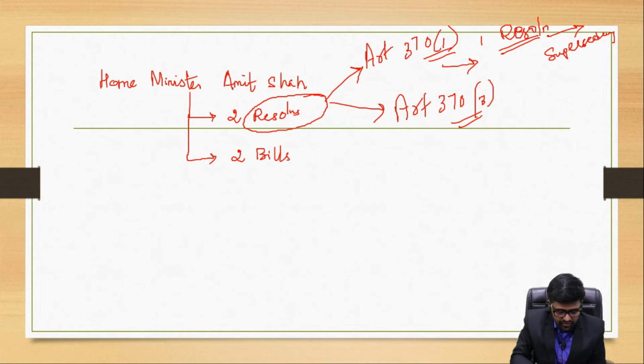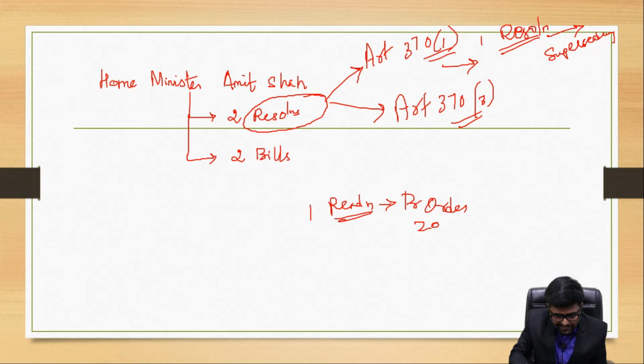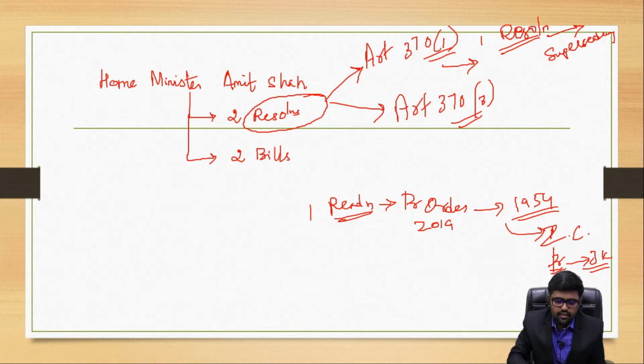By the first resolution, the Union Home Minister is bringing the Presidential Order 2019, which is going to replace the 1954 order, and it's going to make all Indian constitutional provisions applicable to Jammu and Kashmir. Full integration is going to be made possible.